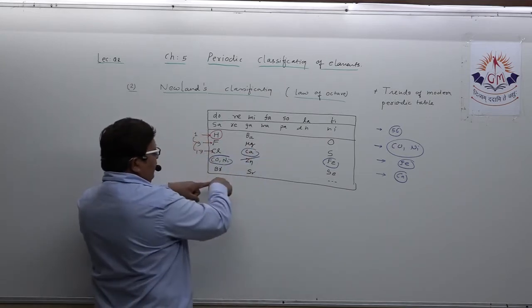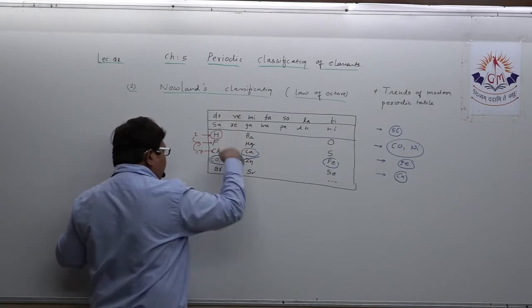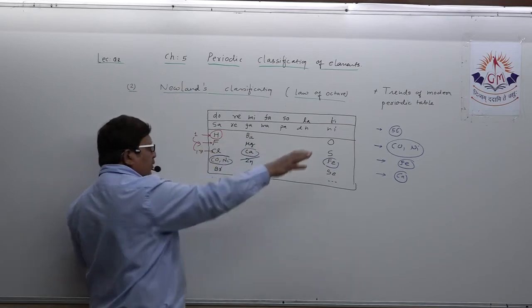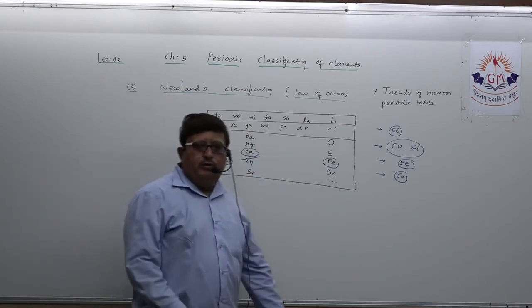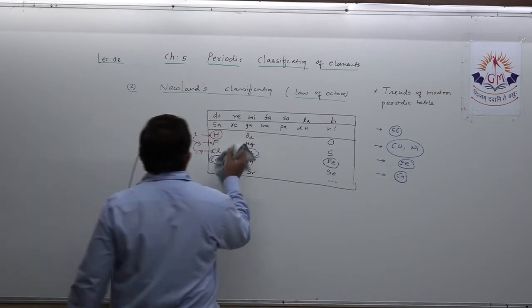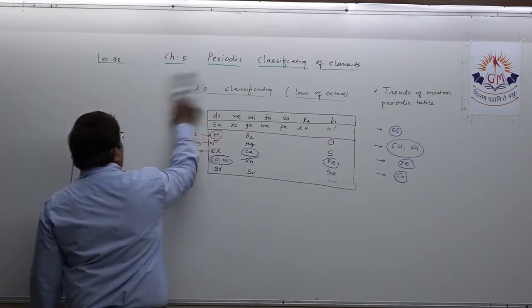You just pick the table, and from the table you need to write the complete table, but this will help you to develop the complete short note. You understood? So this is Newlands' law of octaves. Okay. Now, if we target